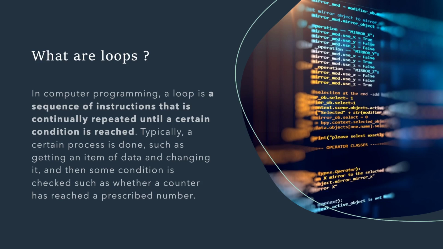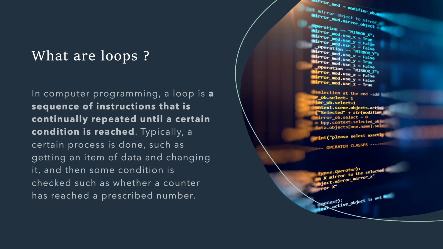So the loops in programming are that a certain set of instructions, a certain block or piece of code, is executed again and again until a certain condition is satisfied or reached.